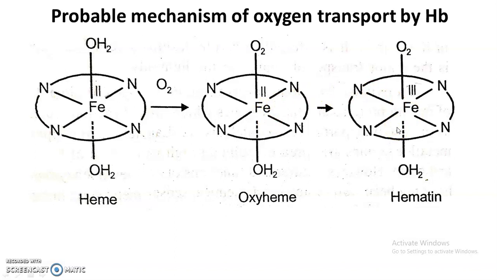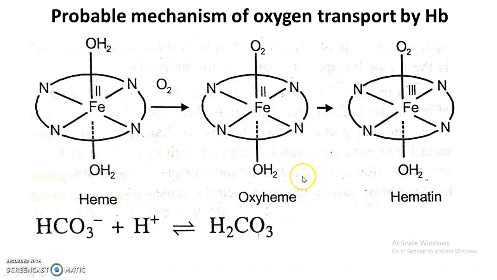Now hemoglobin on oxygenation releases proton, which reacts with bicarbonate dissolved in blood, and there is a formation of carbonic acid H2CO3, which on decomposition gives CO2 and H2O. So this proton, which is released by the oxygenation of hemoglobin, combines with bicarbonate ion present in the blood.